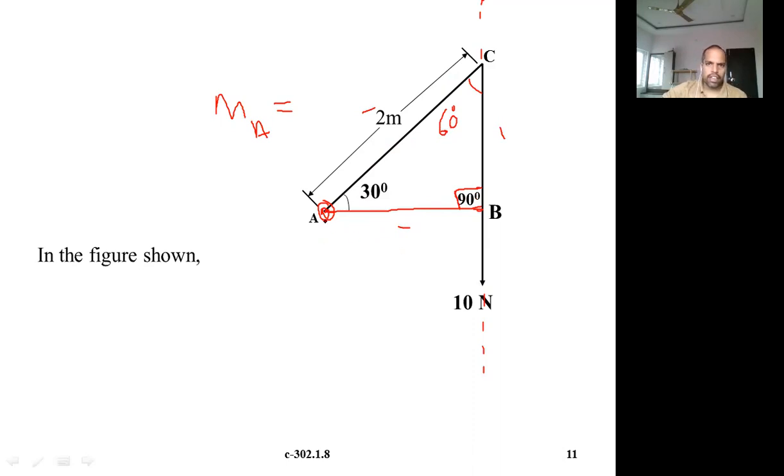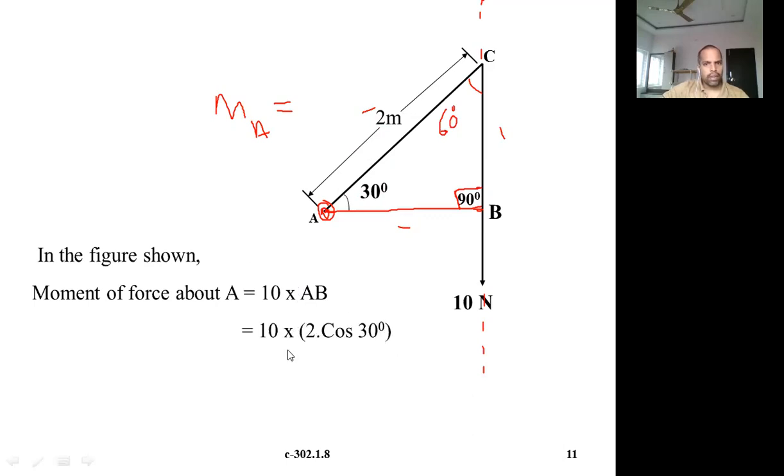Now we calculate the distance AB. It is a right angle triangle, the angle is known to you, and the hypotenuse is given. If you want the adjacent side, use cos. Cos 30 is equal to adjacent side divided by hypotenuse, which is 2. The moment of force about A is equal to 10 into AB, where AB is the perpendicular distance.